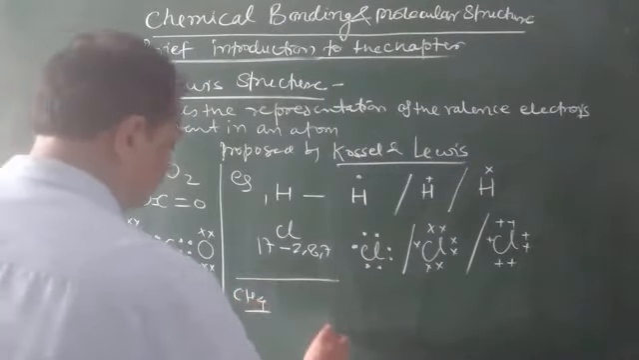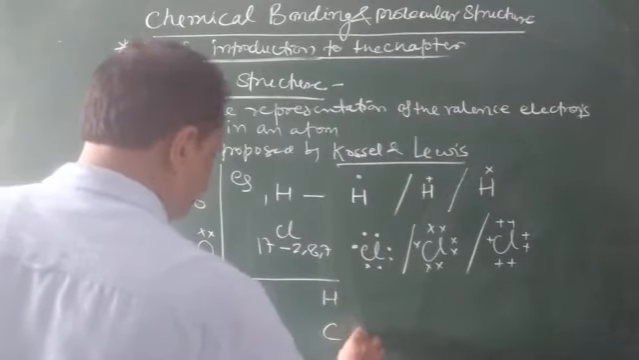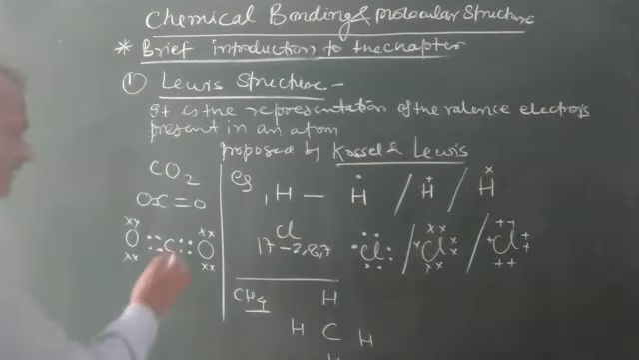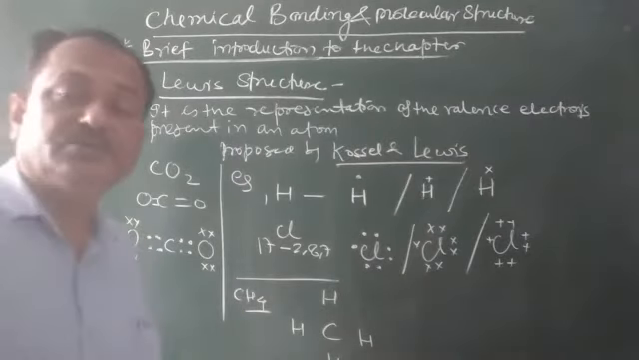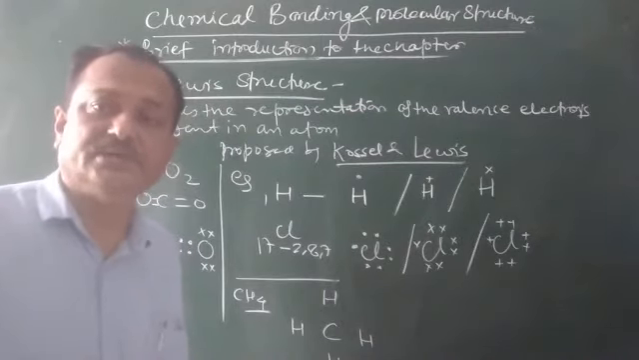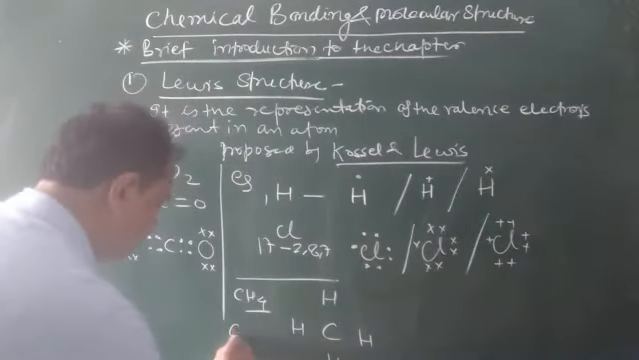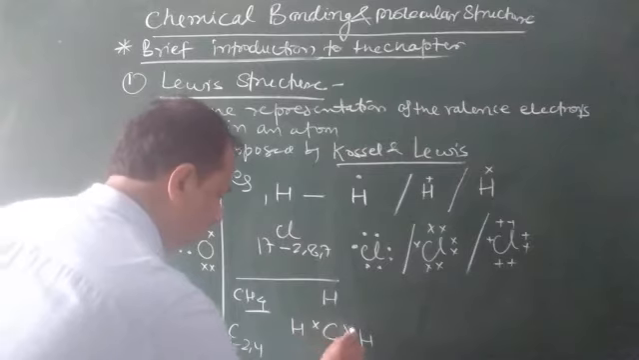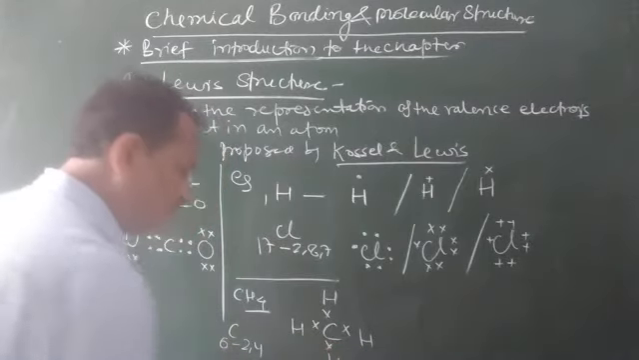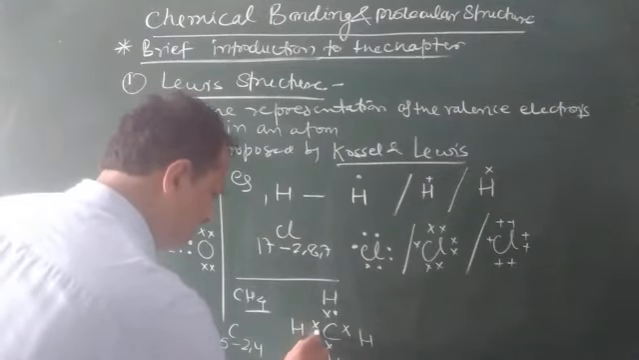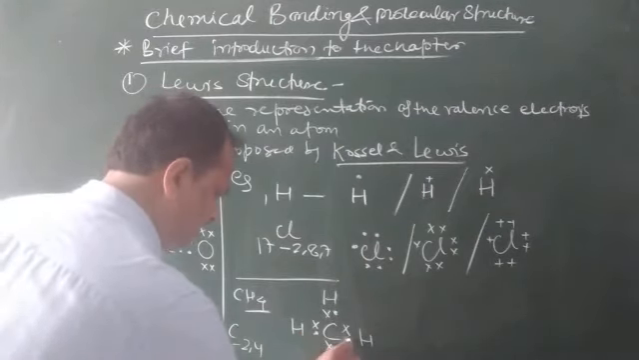Methane molecule, just here and here. I am writing this because I know the atomic configuration. I remember the atomic number. Carbon is 6, configuration 2, 4. So 4 electrons, 1 electron, 1 electron, 1 electron. The cross is for hydrogen, this one. Nothing compulsory, children, nothing compulsory.